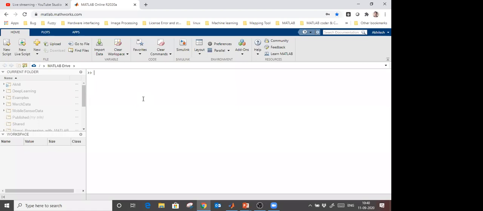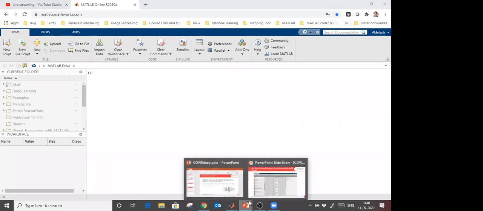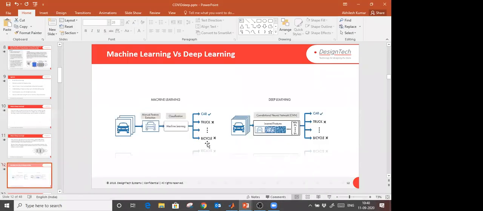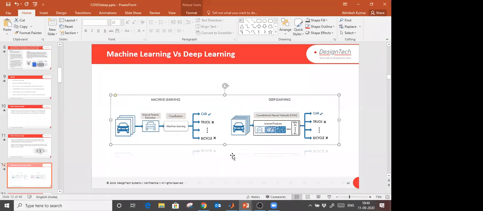Okay, sir. The next question is, how is a deep neural network different from machine learning and deep learning? Let me explain here. If I have that PPT, just wait a minute. Is it visible? This page is visible, right? Yes, sir. Okay. Let's say what model I am going to design: I have to detect different kinds of vehicles.